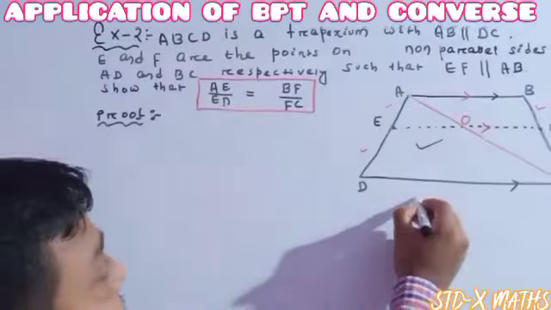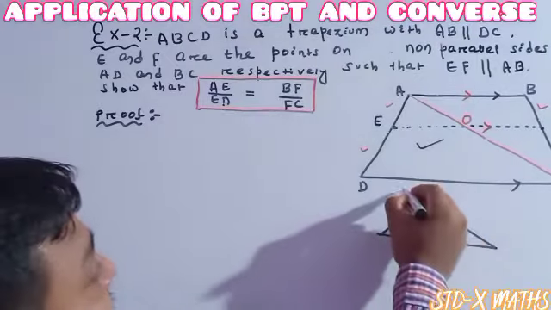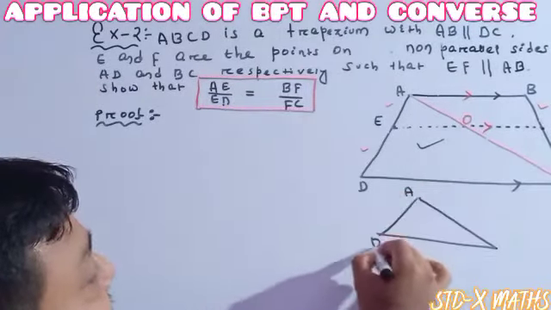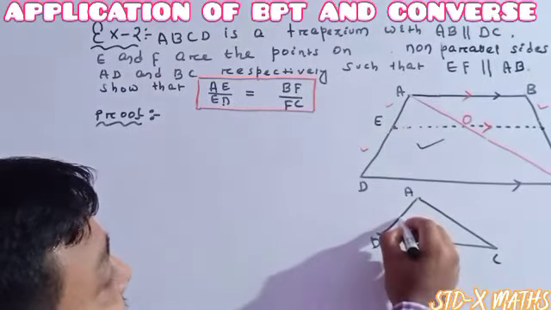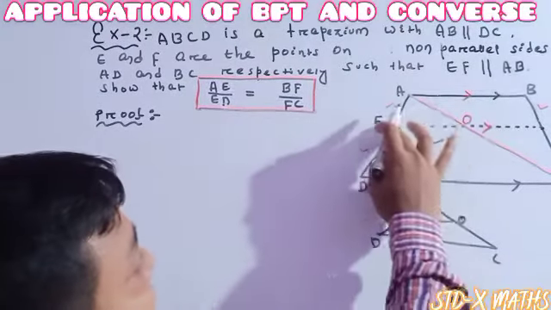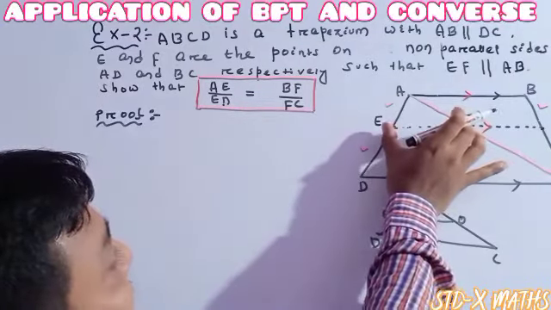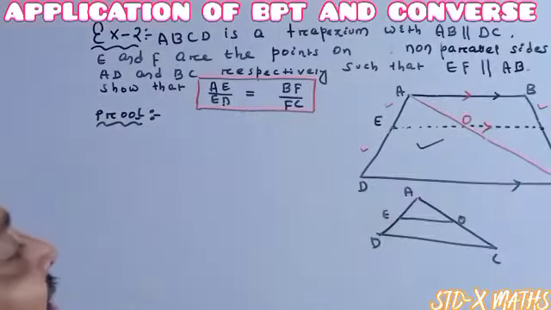Otherwise, this little triangle once again I am drawing. Here it is A, here it is B, here it is C, and this one is our EO. Actually EO is a part of EF, as EF is parallel to CD, so the part of the parallel line EO 100% will be parallel to this one.